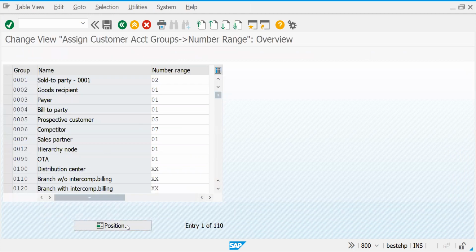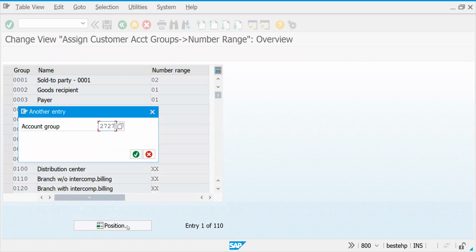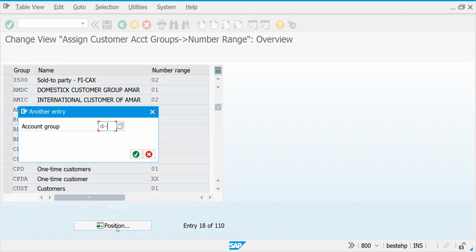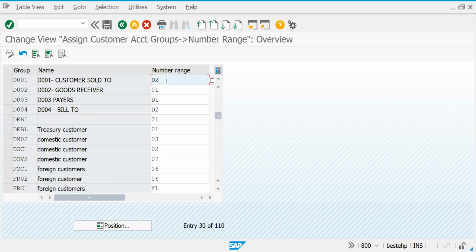Within that, 27 is there. Our account group is D001. Sorry. Let's come here. Instead of D2, I'm just making it D1. This also I will make it D1.